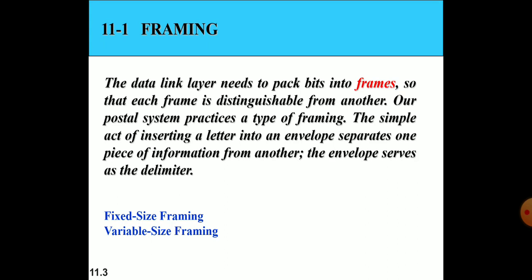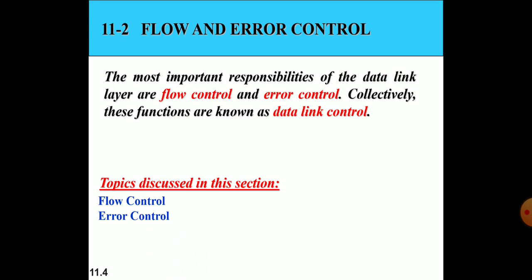First, we come to framing. Basically, the data link layer needs to pack bits into frames so that each frame is distinguished from the others. Our system requires a type of framing. There are two types of framing. The first one is fixed size framing. The second one is variable size framing.